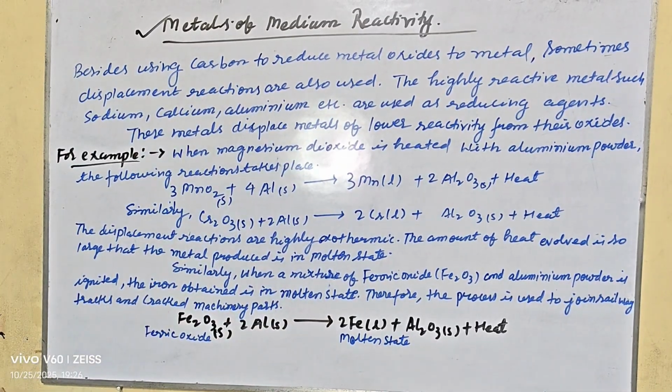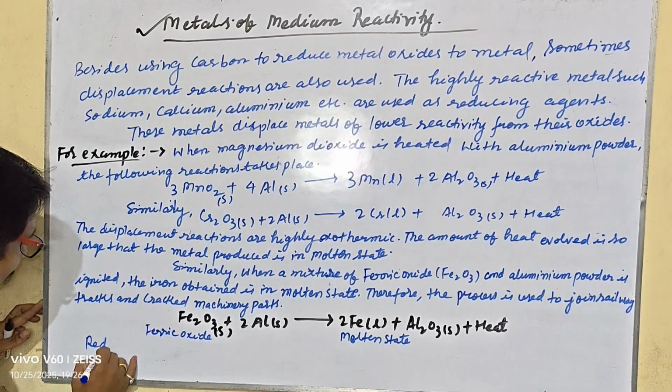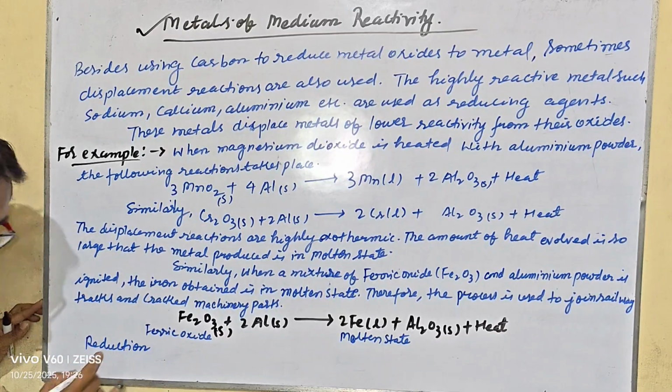After that, reduction of metal oxides by aluminium. Let me make it clear.